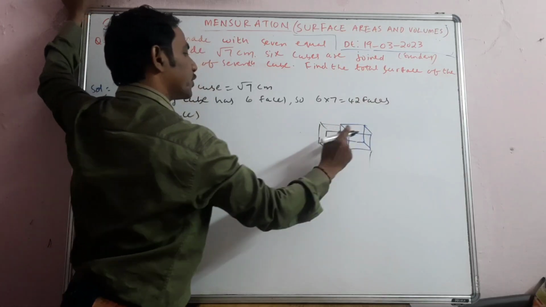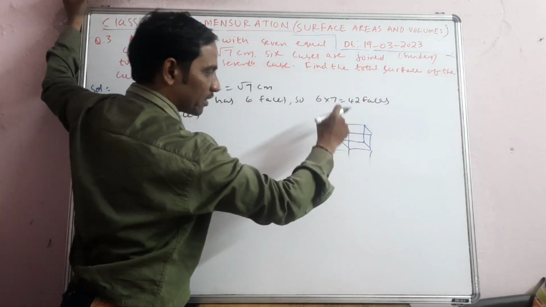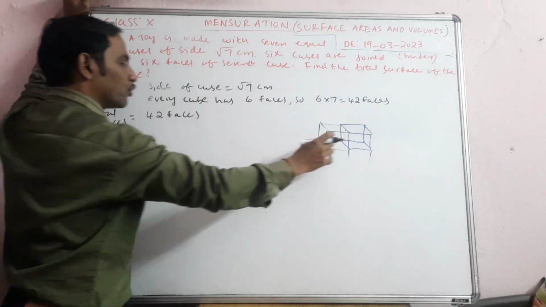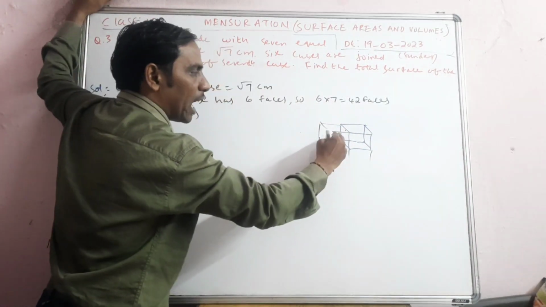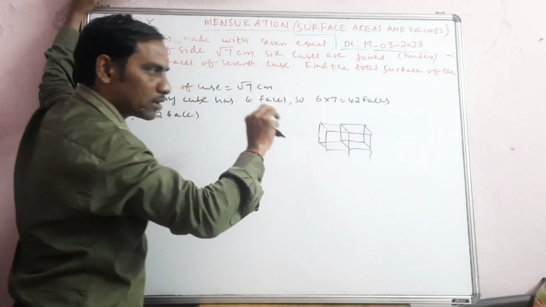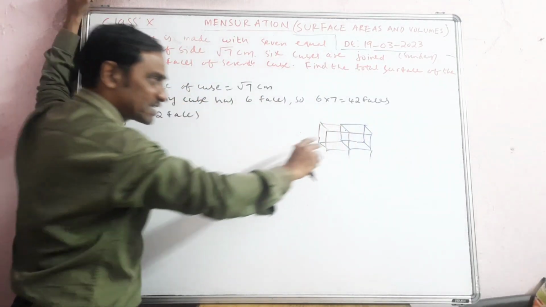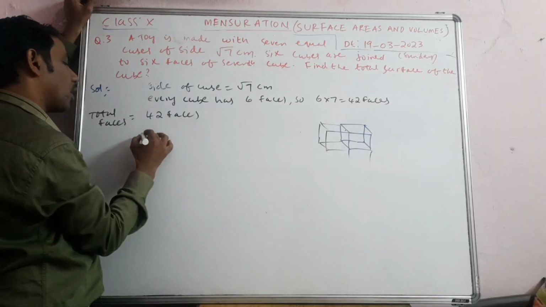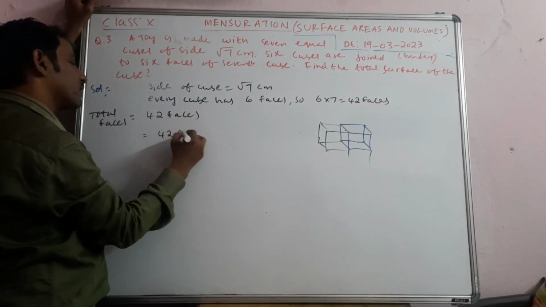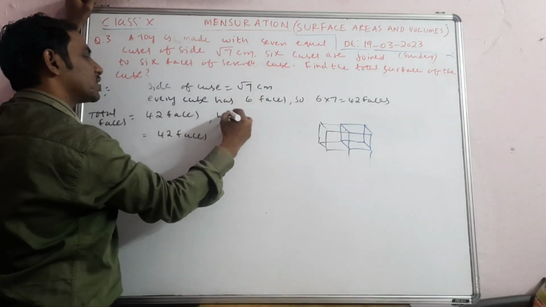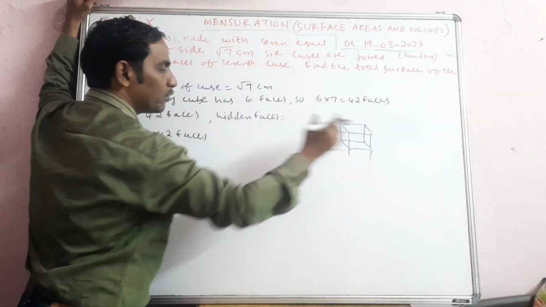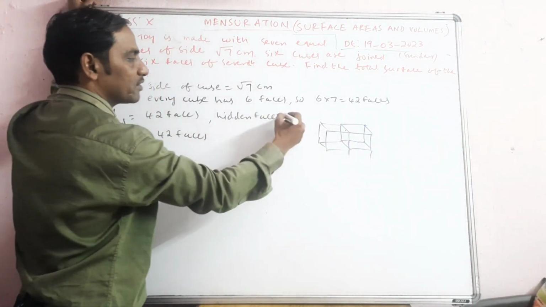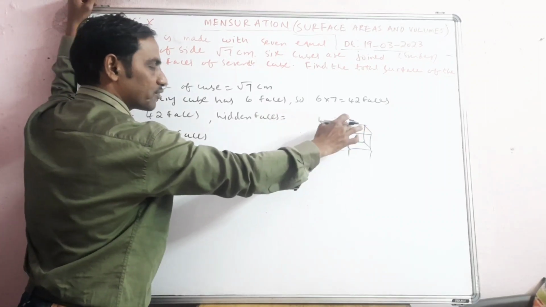Okay, out of 42, in each cube this side and the 7th cube is covered. So the 7th cube has a total of 6 faces covered, hidden, and this black color cube I am drawing, its face is also covered. So out of 42 faces, how many are hidden? Hidden faces will be 12. Why? Because the blue one which is in the middle, that is the 7th cube, its 6 faces will be covered.